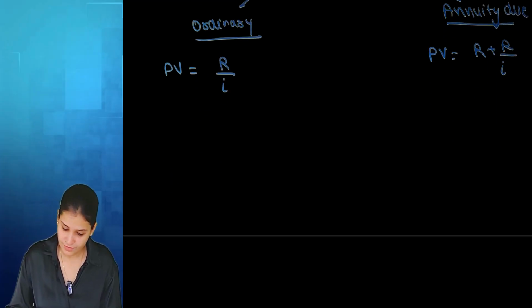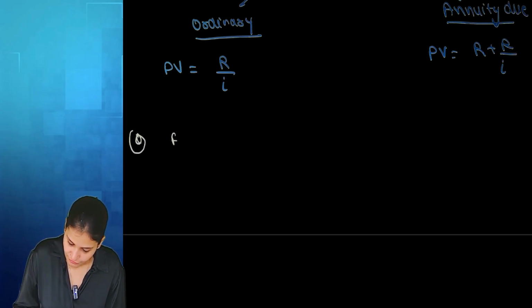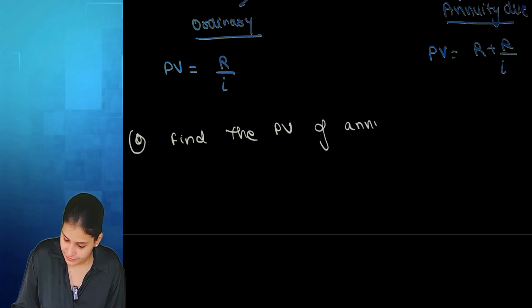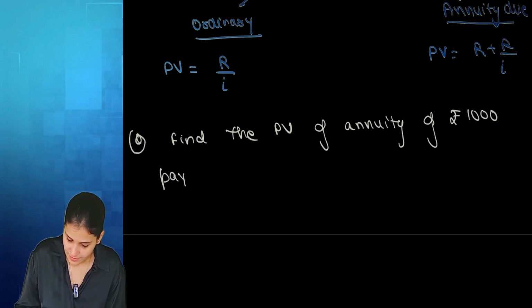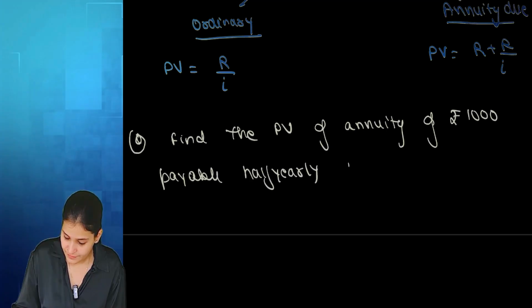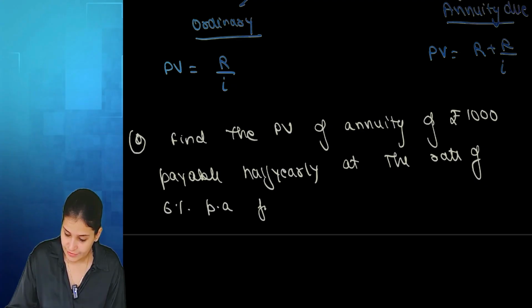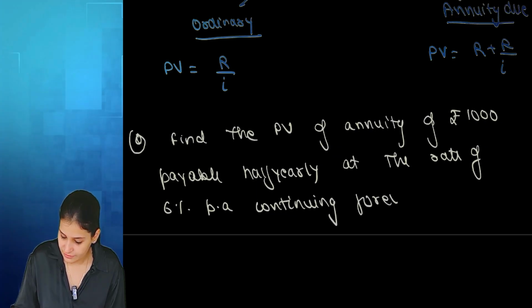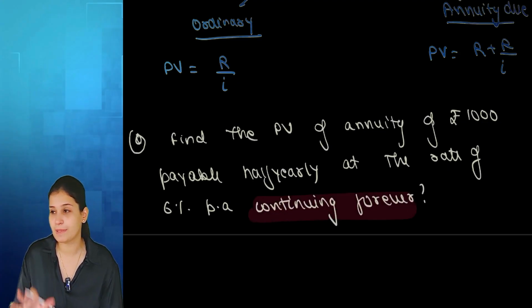Understand? For example, find the present value of annuity of rupees 1000 payable half yearly at the rate of 6% per annum continuing forever. Since the words continuing forever are here, this means that it is perpetuity.